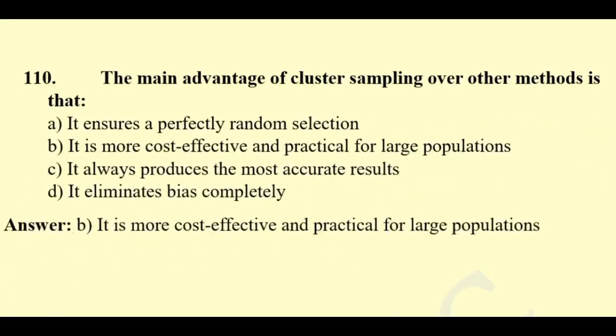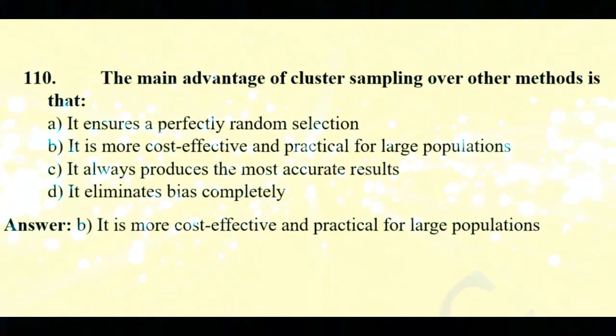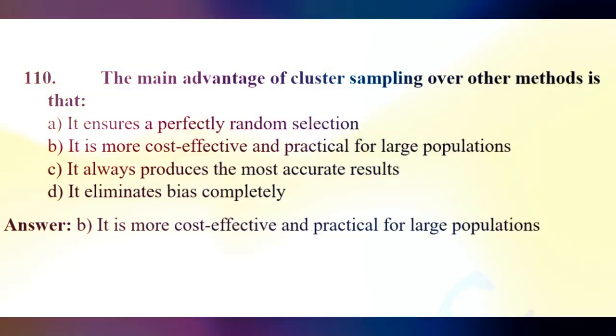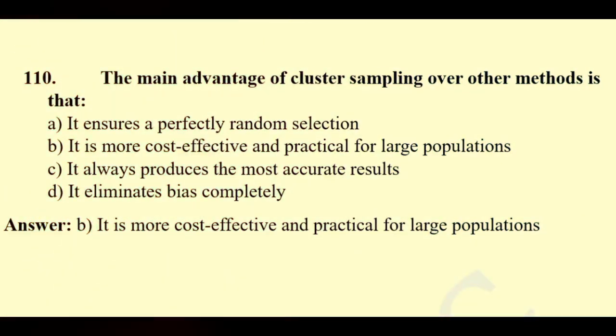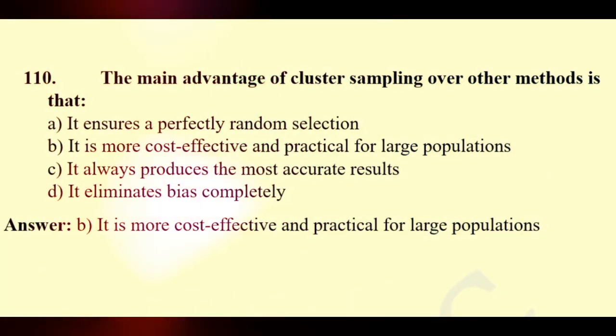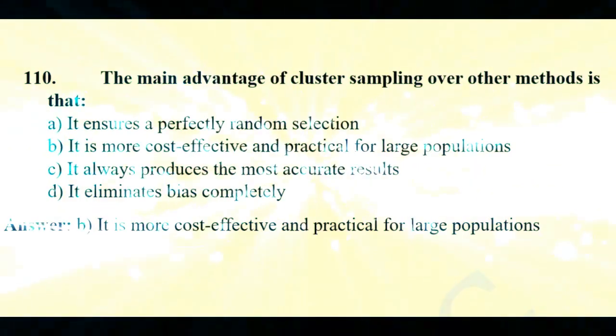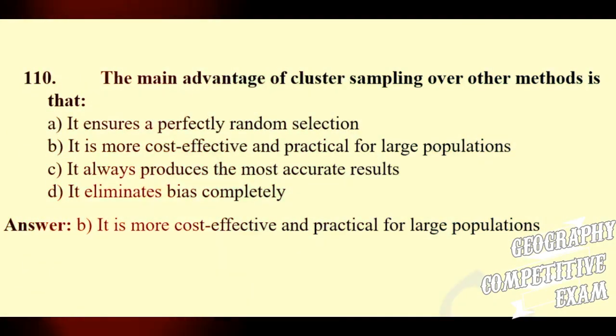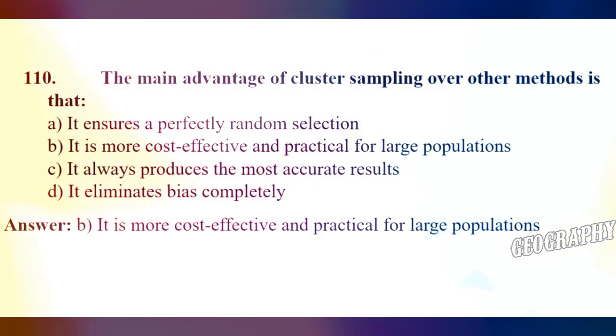110. The main advantage of cluster sampling over other methods is that it ensures a perfectly random selection. It is more cost effective and practical for large populations. It always produces the most accurate results. It eliminates bias completely. Here the right answer will be it is more cost effective and practical for large populations.